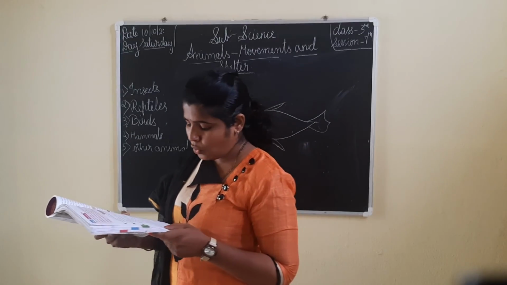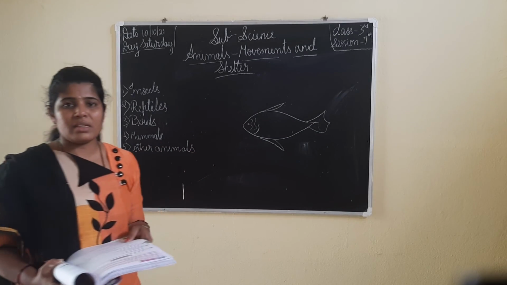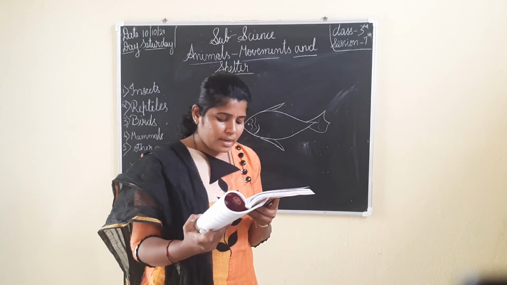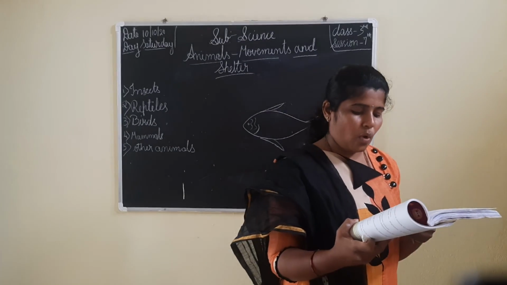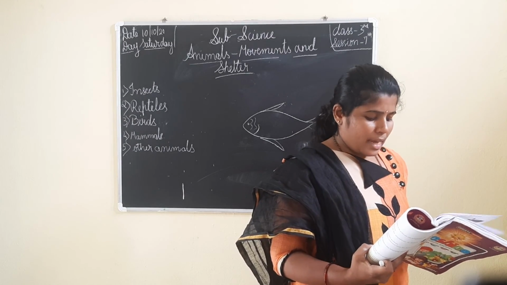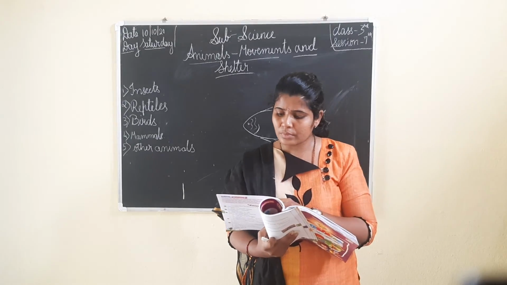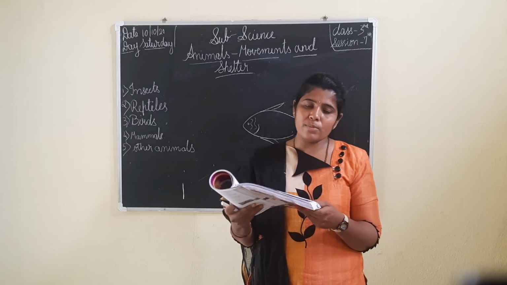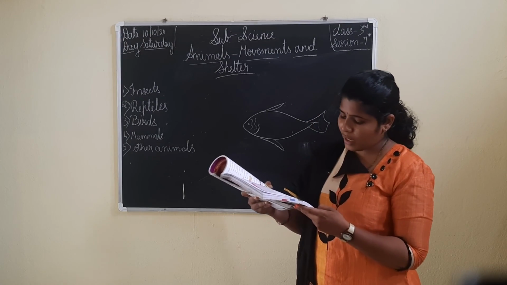Write T for true and F for false statements. Snakes have legs. Does the snake have legs? No. The statement is wrong, so you have to write F. Rats live in a burrow. True, T. Humans use forelimbs for walking and running. Which limbs do human beings use for walking and running? Hind limbs. So it is wrong. Monkeys live on the branches of a tree. It's true, write T for that.